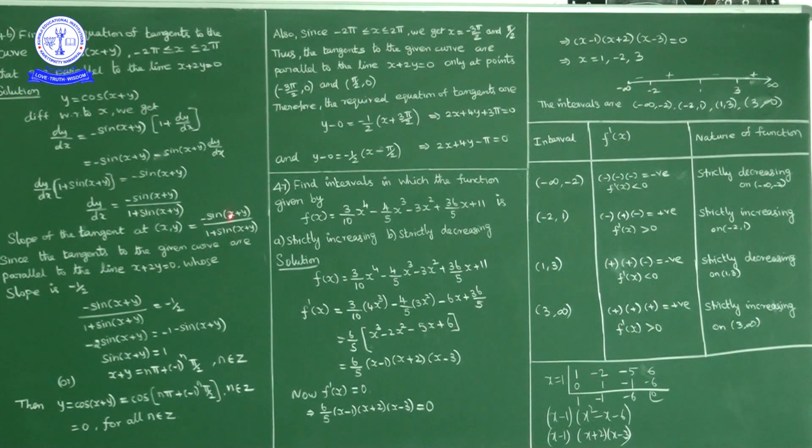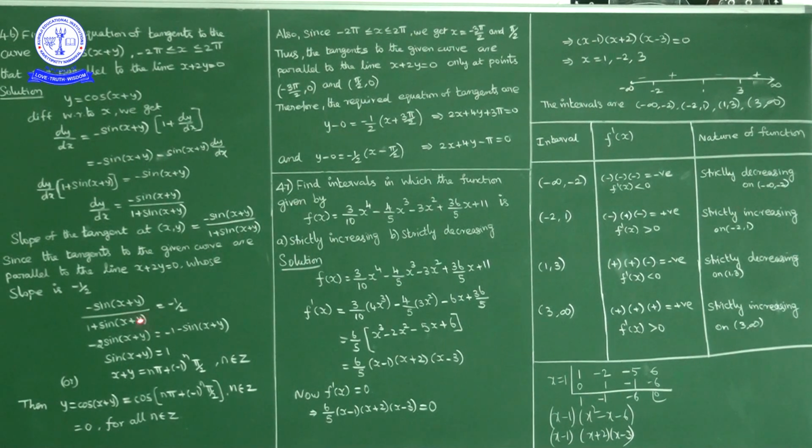So if we equate the slope of the tangent to the slope of the line, we have sin(x plus y) is equal to 1. Sin(x plus y) is equal to 1 means x plus y is equal to n pi plus minus 1 whole power n into pi by 2.